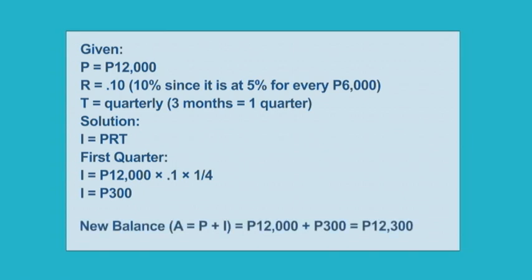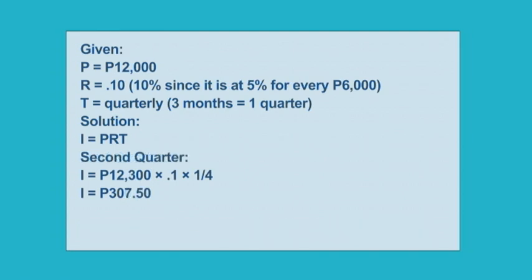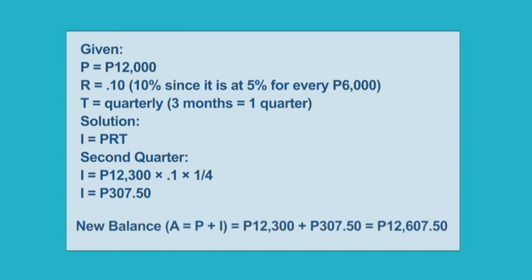His new balance then would be A is equal to P plus I: 12,000 plus 300 is equal to 12,300 pesos. For the second quarter, I is equal to 12,300 times 0.1 times 1/4. I is equal to 307 pesos and 50 centavos. This makes his new balance A is equal to P plus I, which is 12,300 pesos plus 307 pesos and 50 centavos, which is equal to 12,607 pesos and 50 centavos.